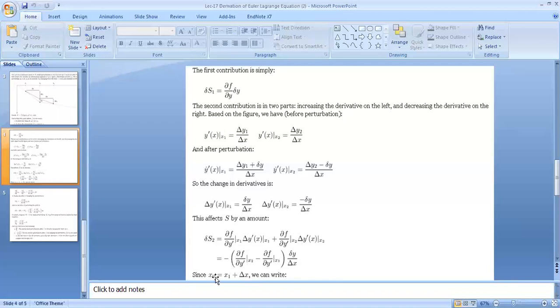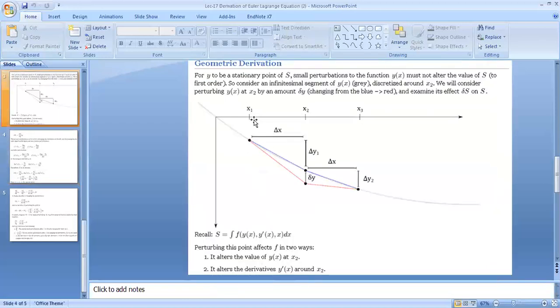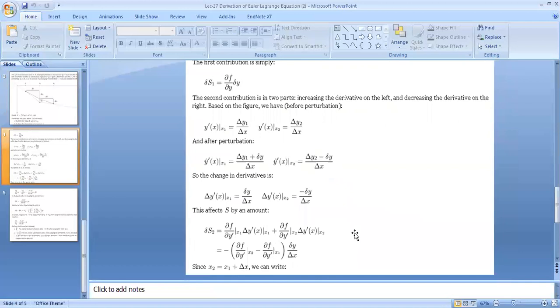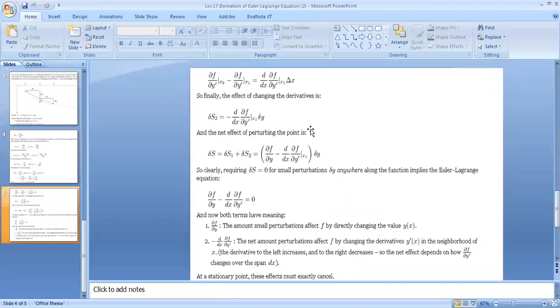As we can see in the diagram, x1 plus delta x becomes equal to x2. So using this entity, we can have the new shape of the expression as partial f over partial y dash at x2 minus partial f over partial y dash at x1 equal to d over dx partial f over partial y dash at x1 into delta x.